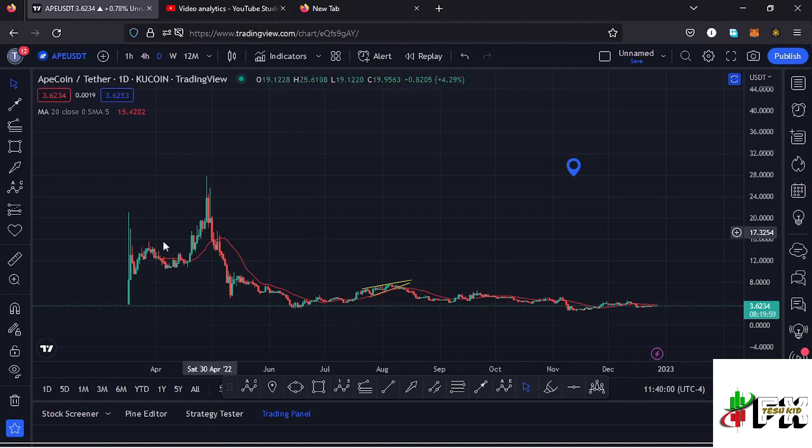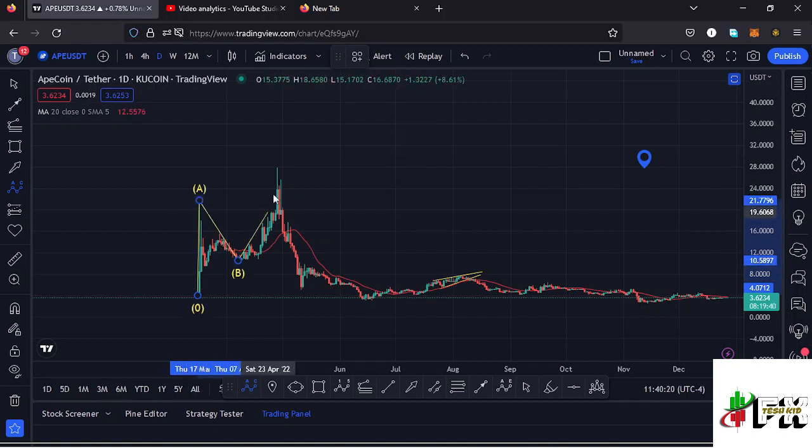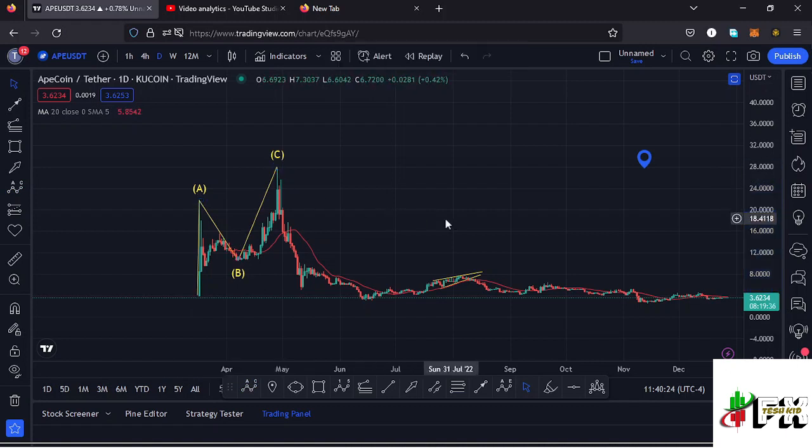And you can see that apecoin, from these low prices that we had been trading within, we saw a very nice bounce to the upside, making it to an all-time high at around the $28.29 mark. And in that movement to the upside, taking us to an all-time high, that movement was not impulsive, and it's much of a three-wave structure, having that as the wave A, then we saw the wave B, then continued pushing even higher in the formation of that wave C, and also taking us to an all-time high.